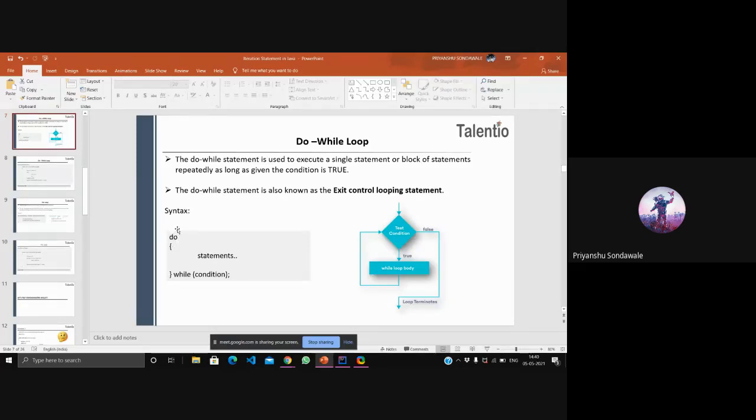Above this do we have initialization. Initialization, then do, then we'll open this. Then the program will directly enter the do block. It will perform these statements, and after that it will check the condition. I hope everyone understood this.